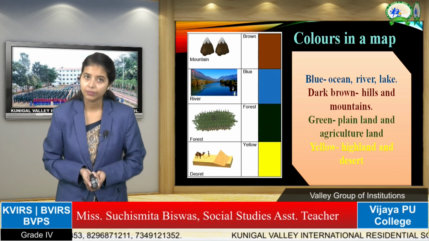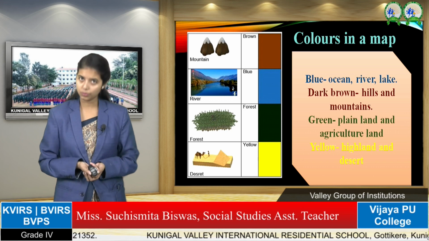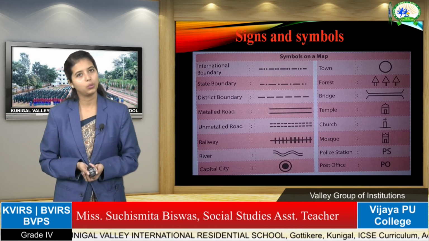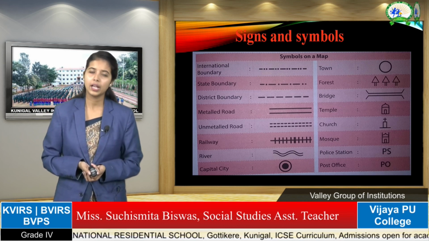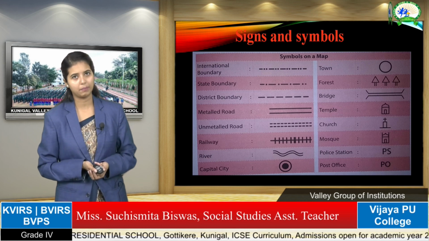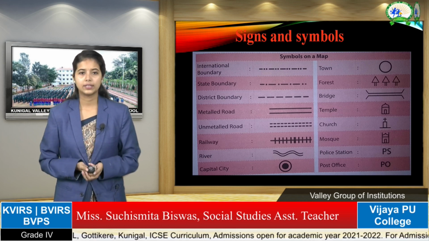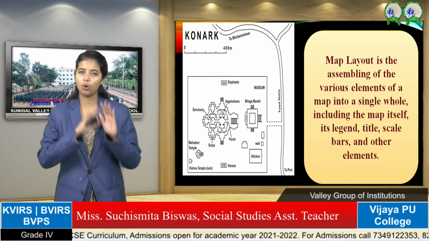And we have different kinds of colors that denote different kinds of features on the map. You have to know that one, along with the symbols we are using in the map. The colors and symbols that we use in the map are most important. You have to learn that one. So till now, that is the end, and the layout where we have all kinds of features all together.